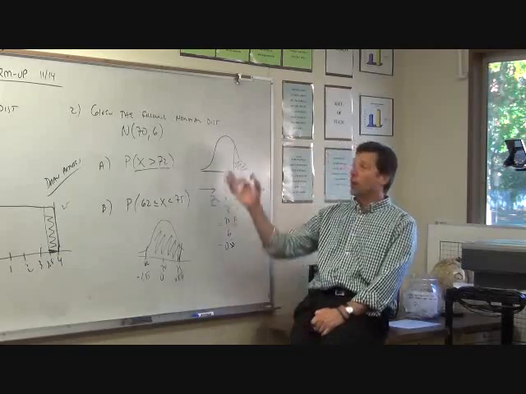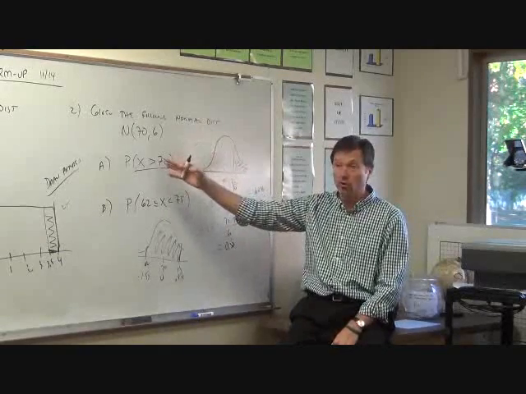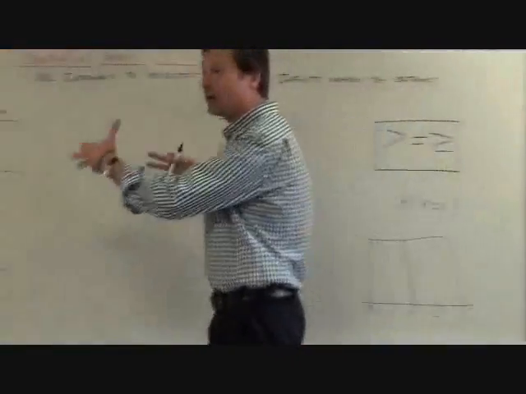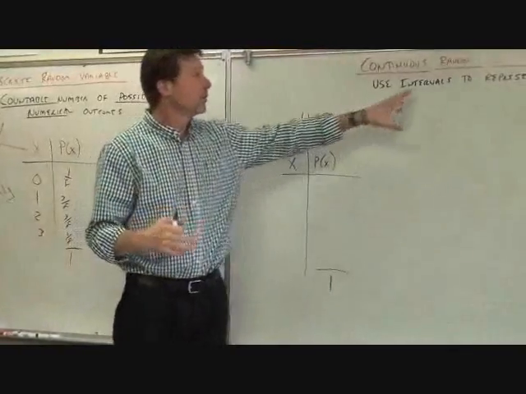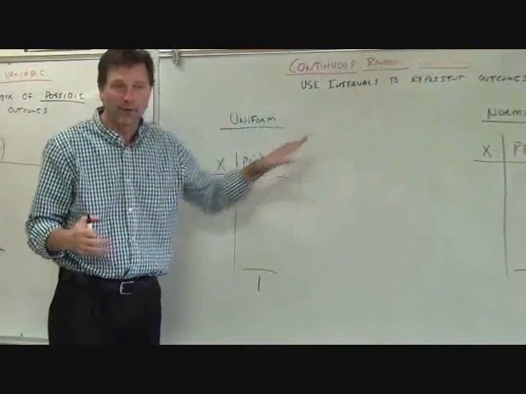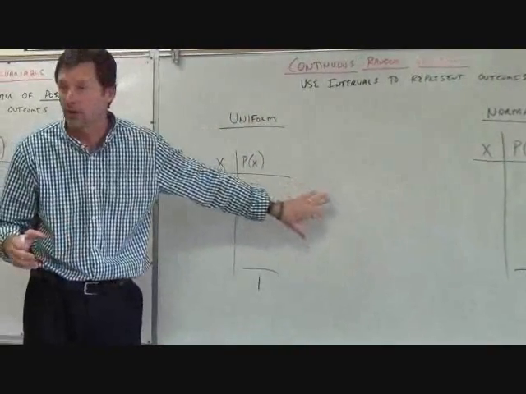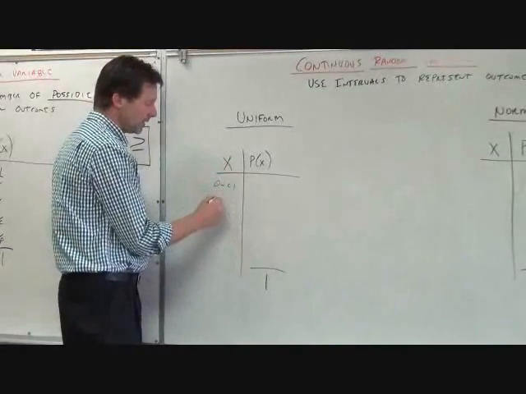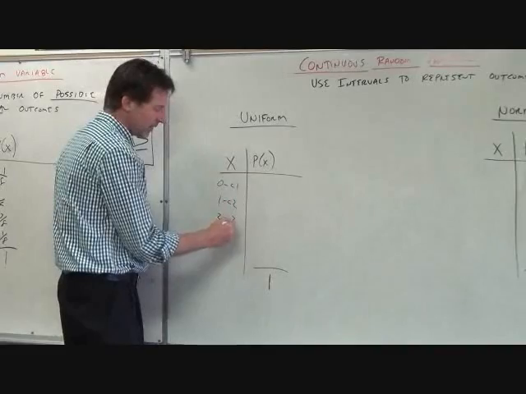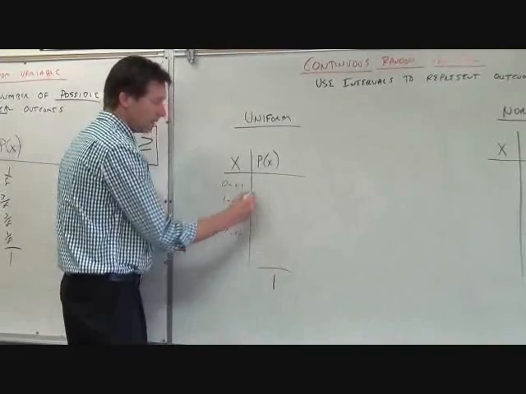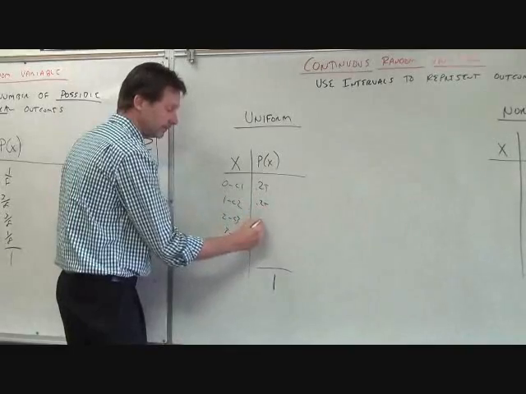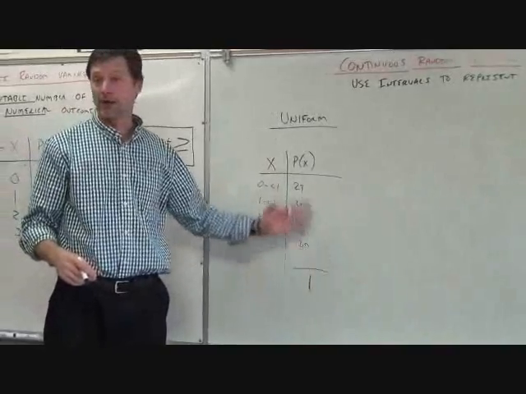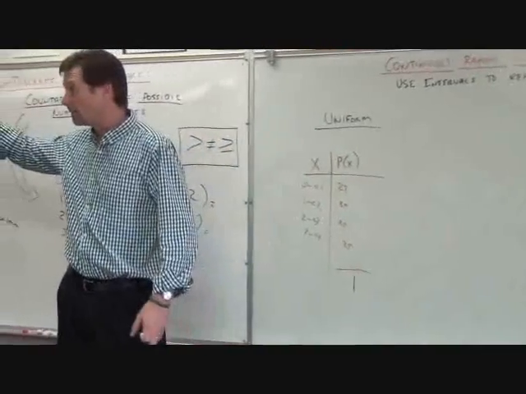Okay? These are both examples. Anytime you do a uniform distribution, anytime you do a normal distribution, those are both examples of continuous distribution charts. So if I was to fill out a continuous distribution chart, we need to use intervals, because I just can't put the probability of 1 and 2 and 3 and 4. Those are all going to be 0. So an example on the uniform distribution, I might go anywhere from 0 to 1, 1 to 2, 2 to 3, 3 to 4. These would all be 25%. That's what we expect out of a uniform distribution, right? The probabilities would all be the same straight across.